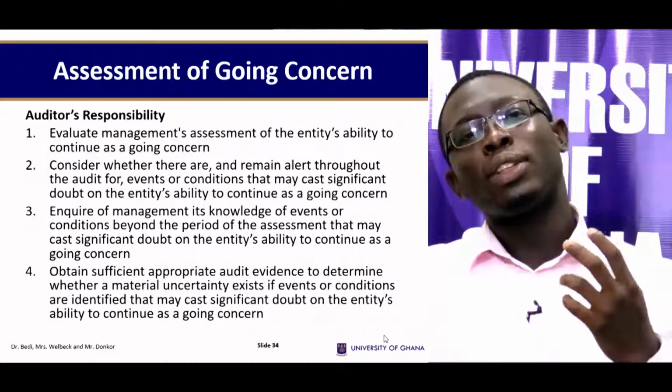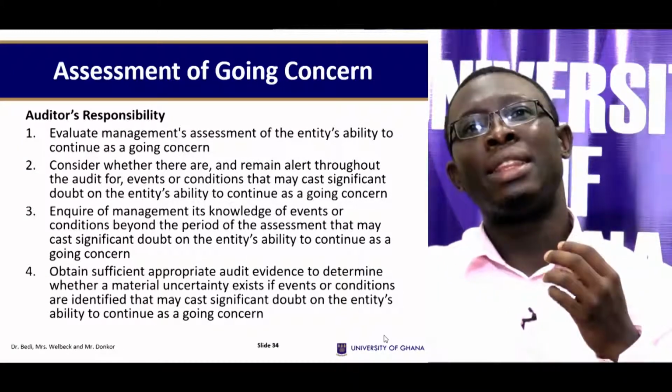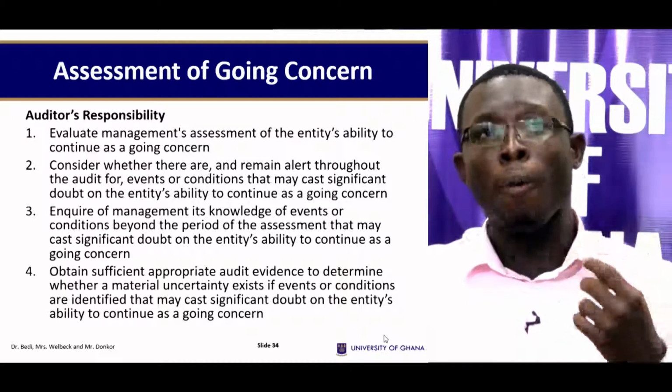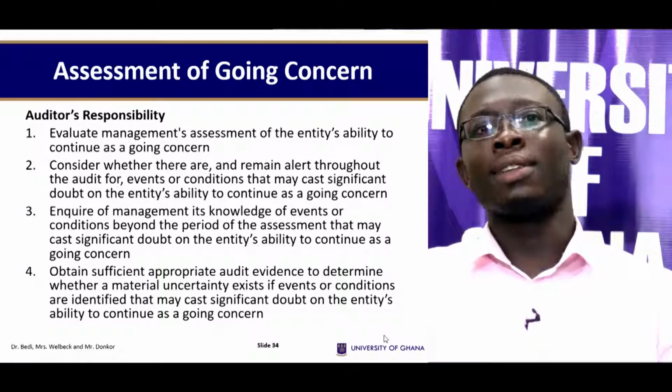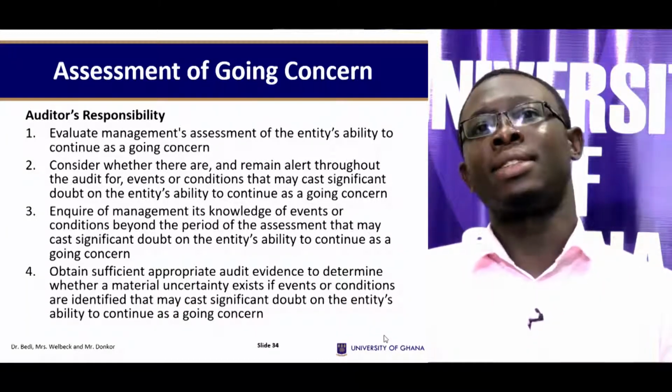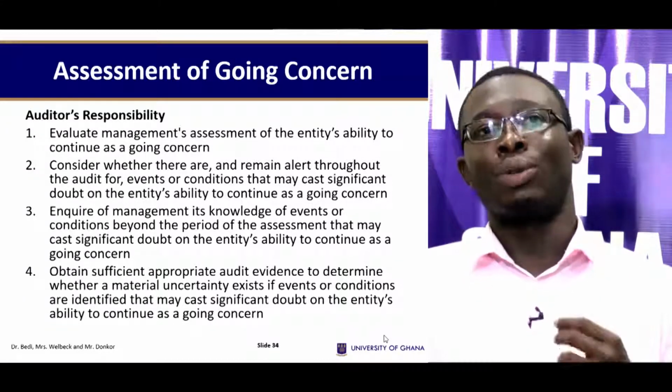Third, the auditor should inquire of management its knowledge of events or conditions beyond the period of assessment that may cast significant doubt on the entity's ability to continue as a going concern.